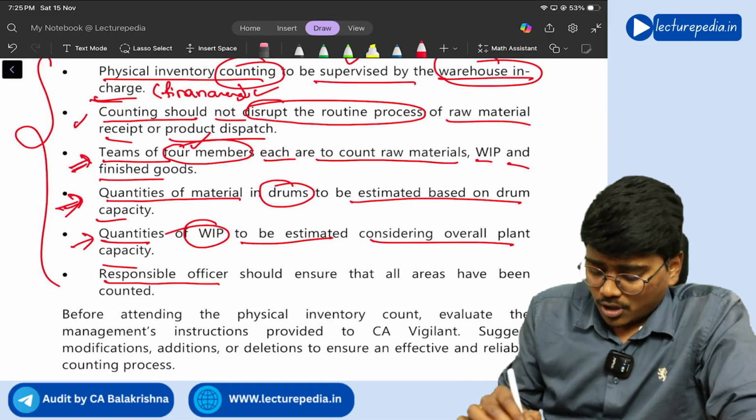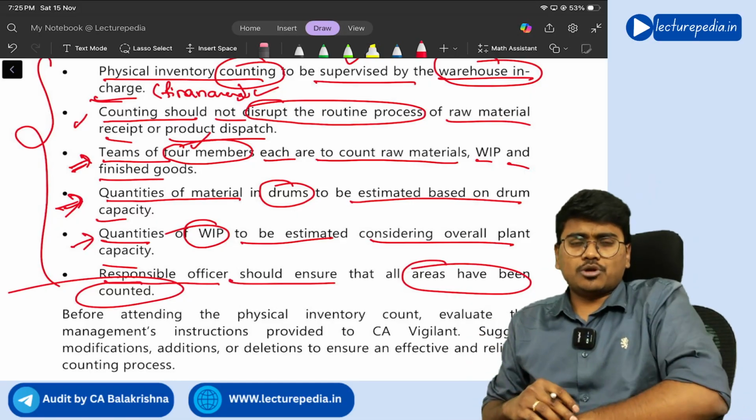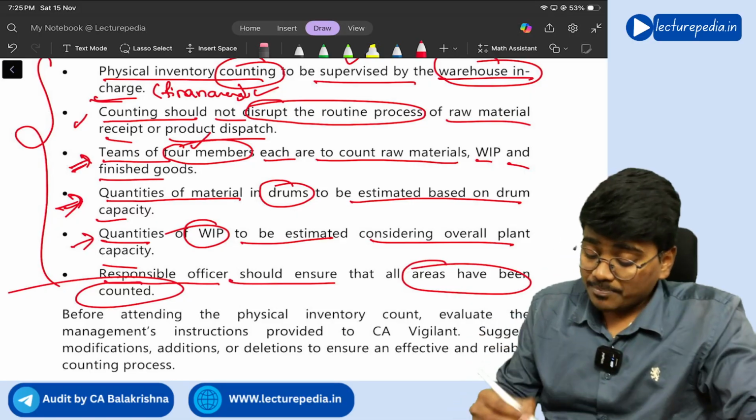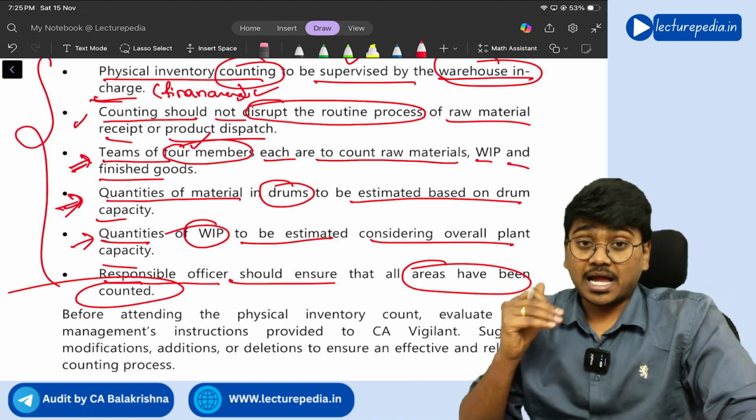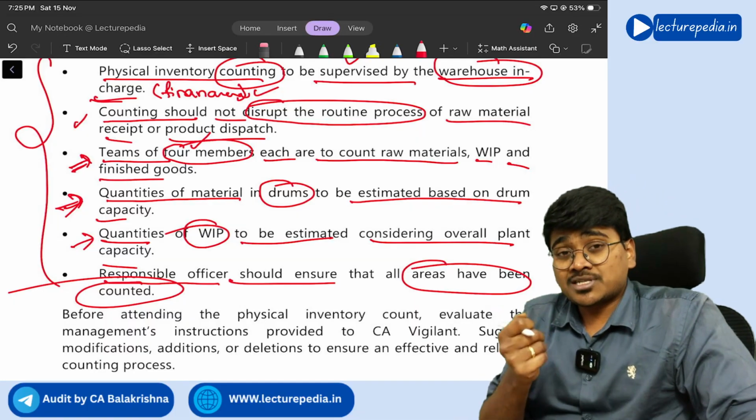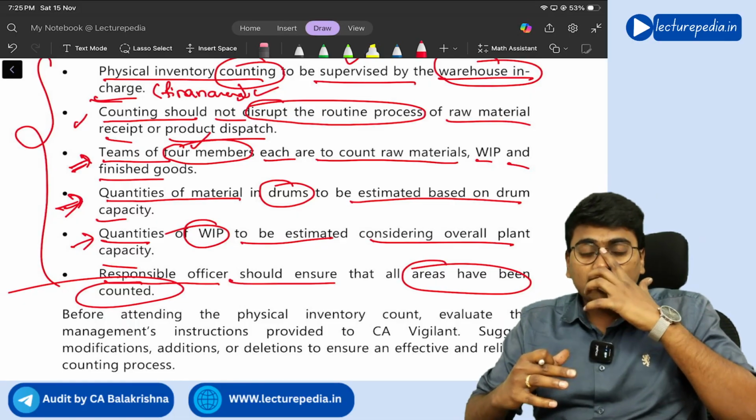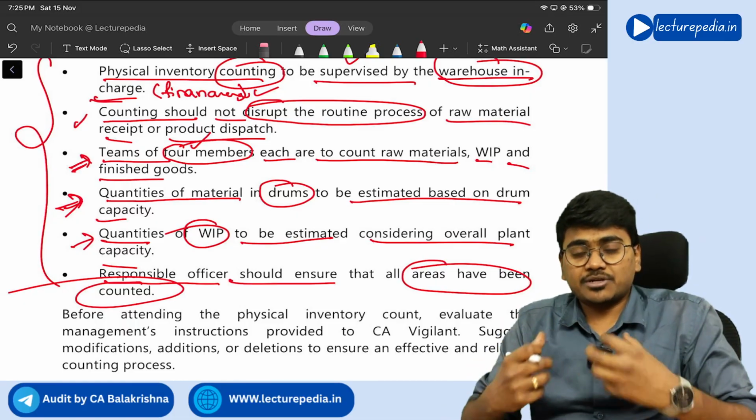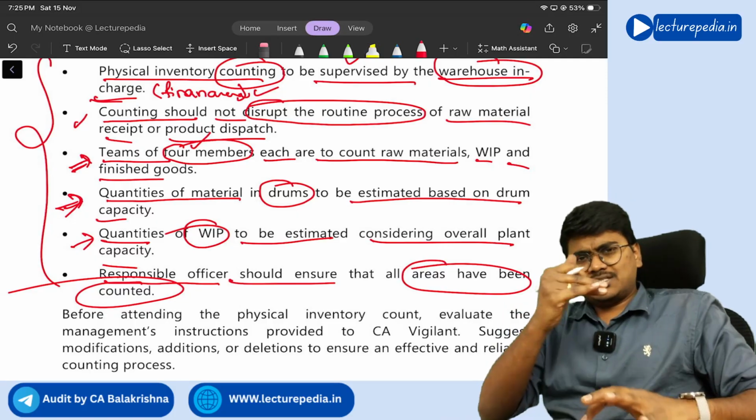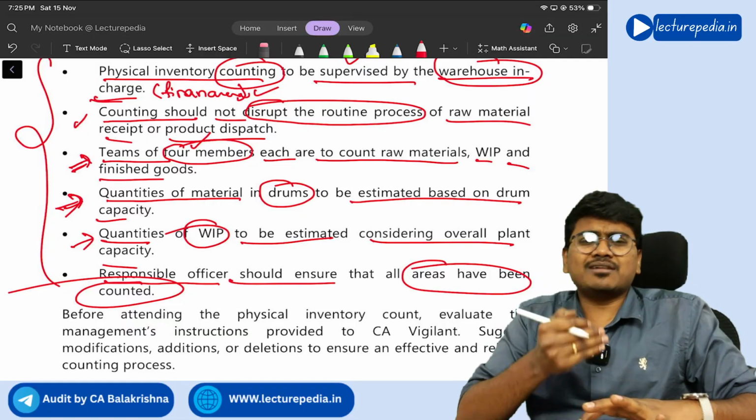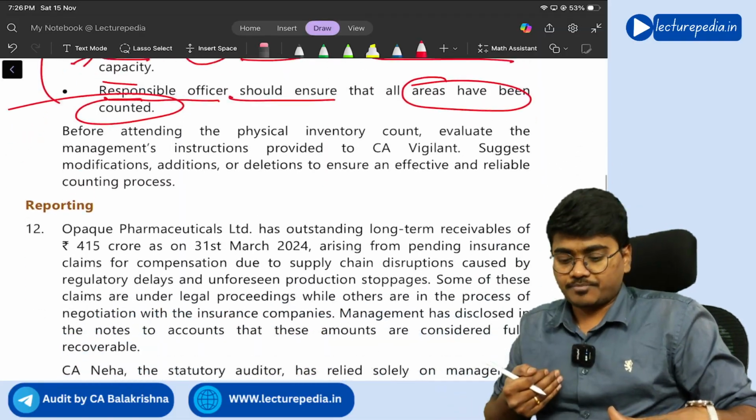Next, responsible officer should ensure that all areas have been counted. Okay, that is fine. He needs to ensure that all areas have been counted, and you should also suggest that the inventory sheets should be signed. And if you see here, there is no discussion with respect to damaged goods, right? If there are any damaged goods, how to deal with them should also be guided here in these principles. Got it? So these changes you need to suggest. This is a general question, understanding? General means a practical question.